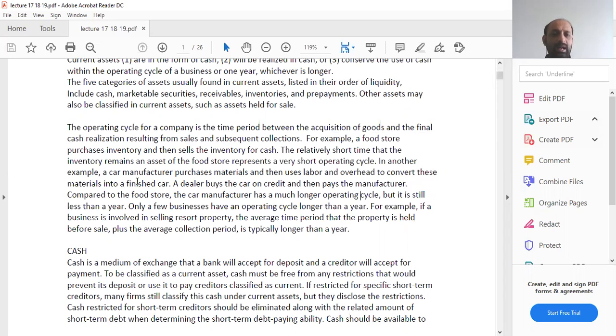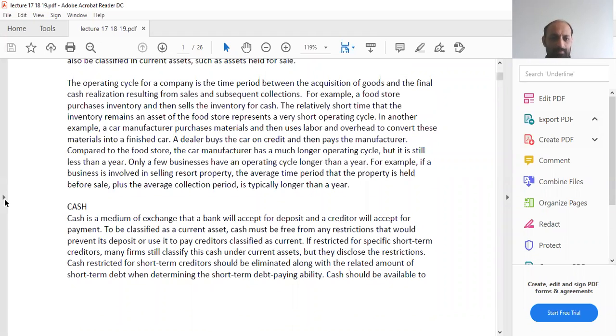In another example, a car manufacturer purchases materials and then uses labor and overhead to convert these materials into a finished car. A dealer buys the car on credit and then pays the manufacturer. Now you can see in this scenario, the operating cycle is pretty long when you are into manufacturing cars and then selling those cars.